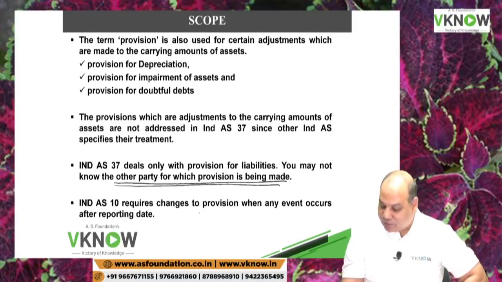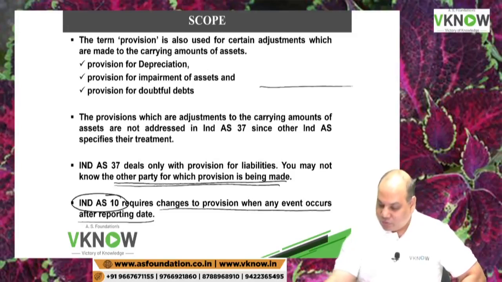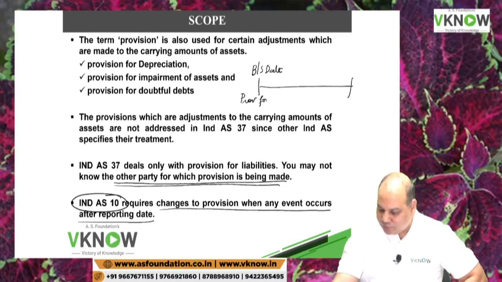Ind AS 10 requires changes to provision when any event occurs after the reporting date. This also we have covered in Ind AS 10. Suppose on the balance sheet date, we have made a provision for litigation loss, 1 lakh rupees. 31st July is the approval date.